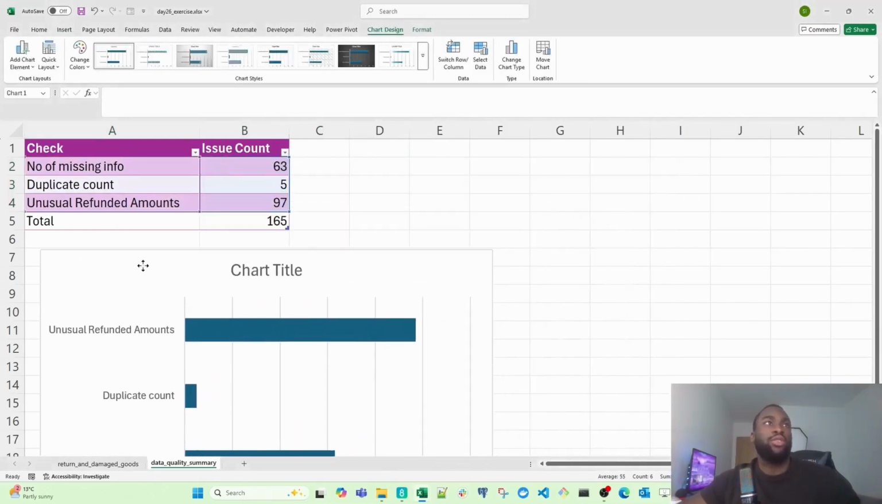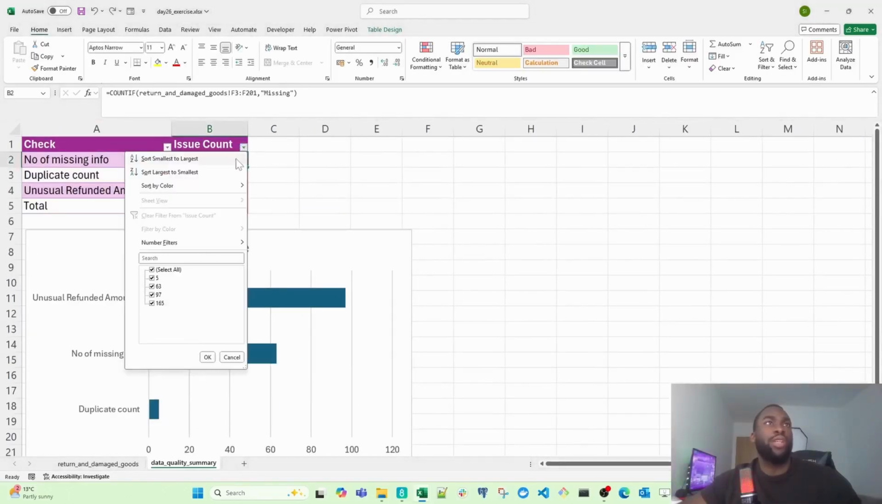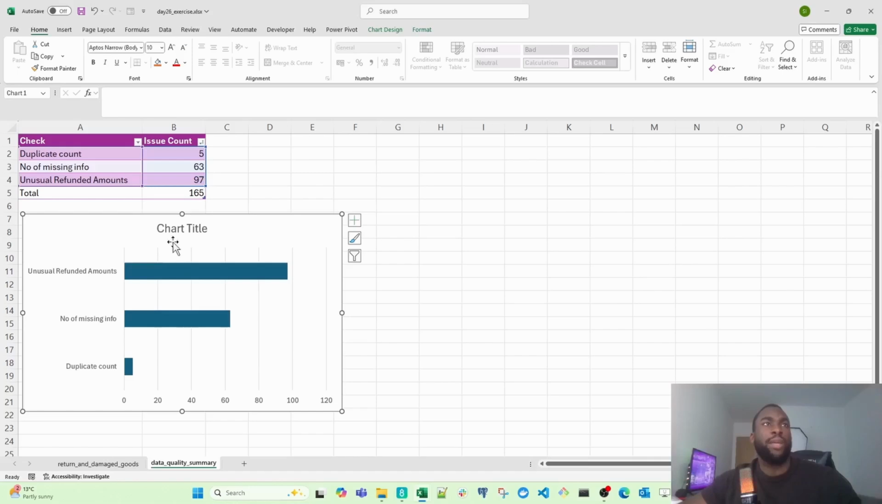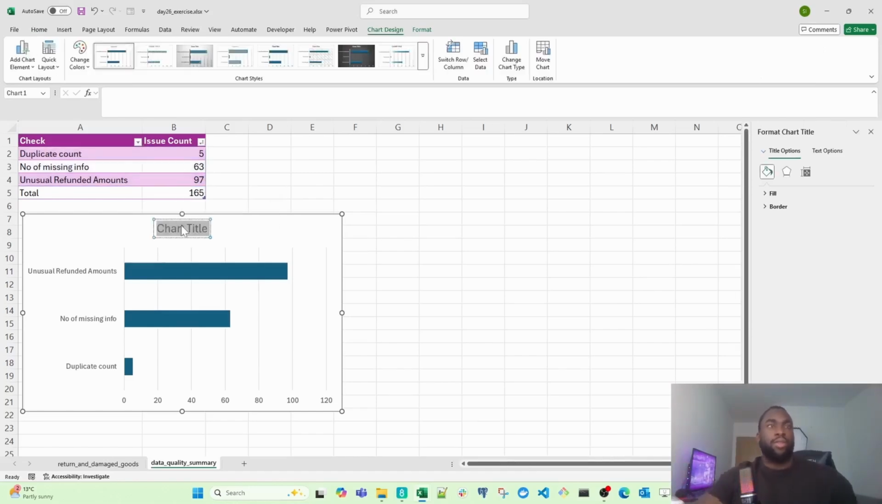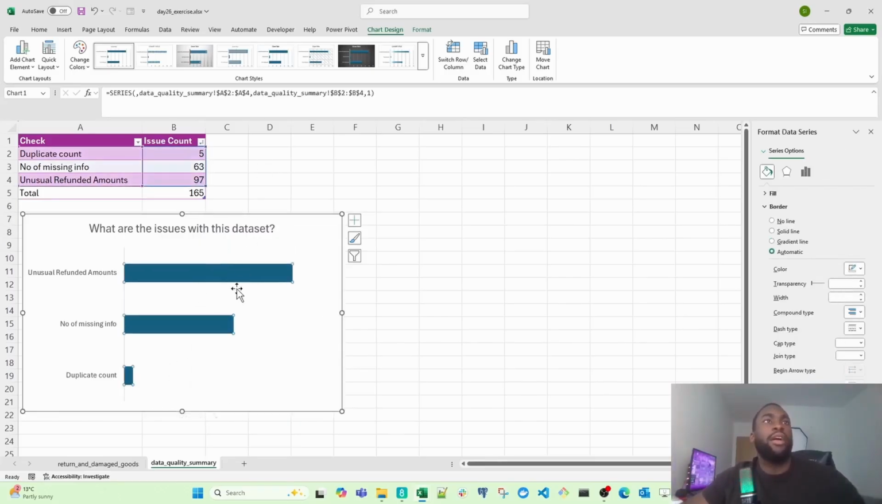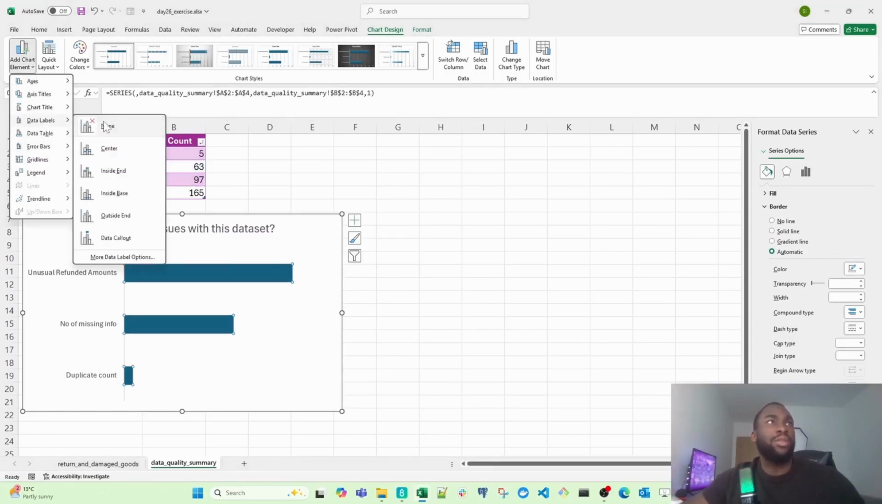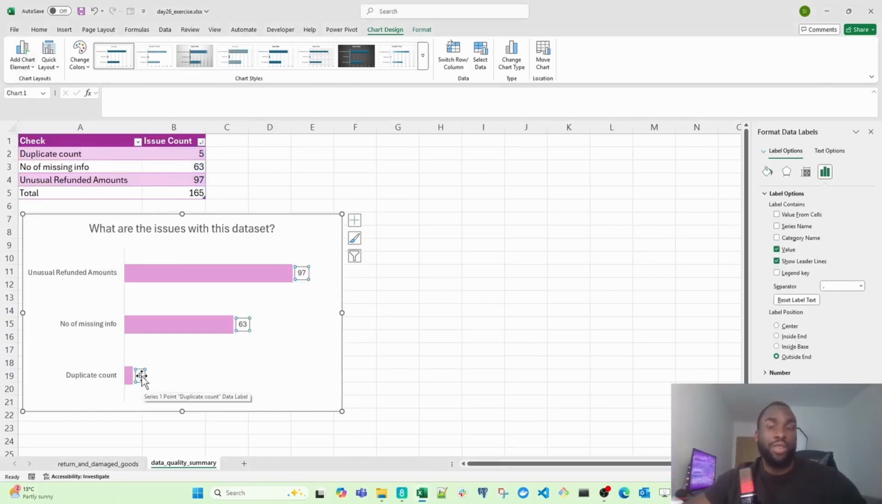Right, so I'm just going to drag this, let's say here, and then I'm going to sort this from smallest to largest. And then I'm going to rename the chart to, what are the issues with this data set? And then I'm going to delete grid lines. I'm going to get rid of the x-axis, and then I'm going to add data labels. So under the chart design tab, go to add chart elements, and then click on data labels. And then you can click on how many times each of these issues appear in our data sets.